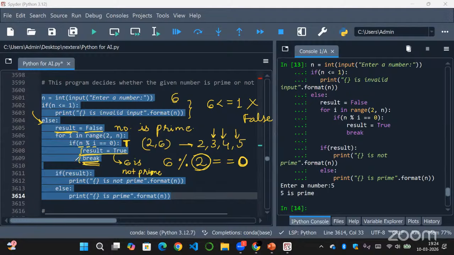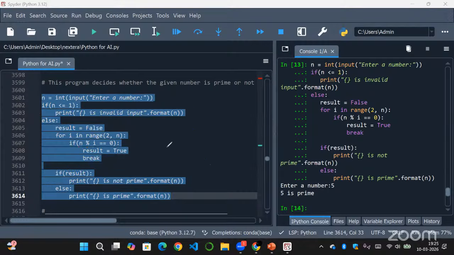Then you will consider the final decision. After breaking from this, you will go to the if else condition. As the result has been changed to true, the test condition is true, so it will print this value, that is 6 is not prime.